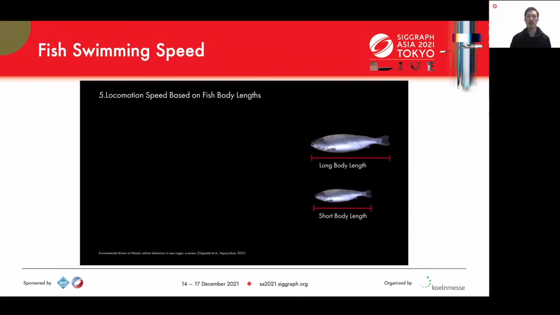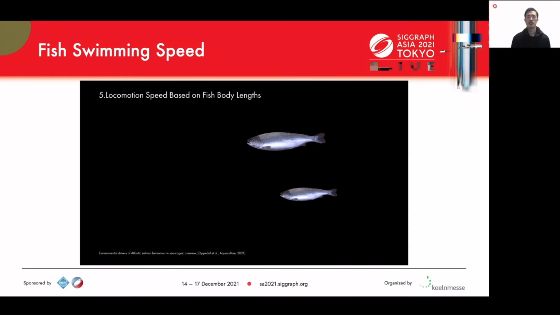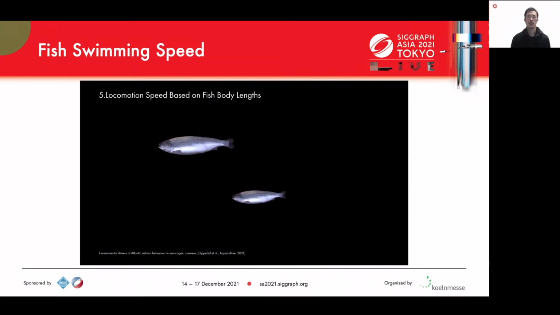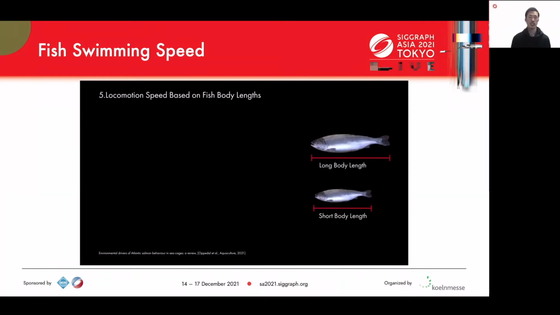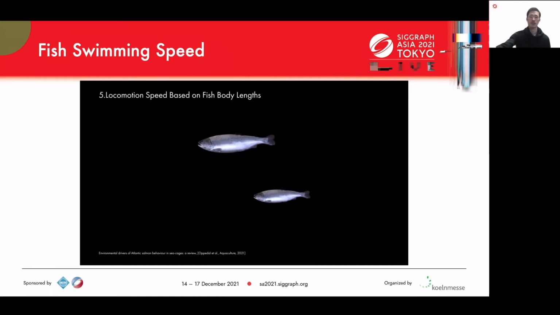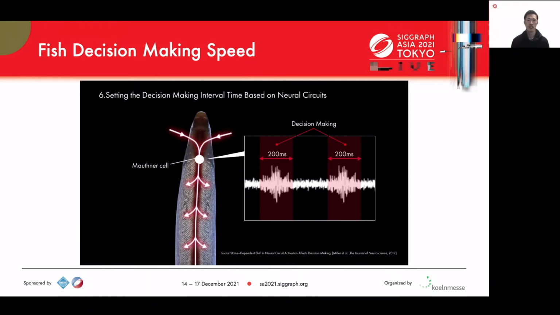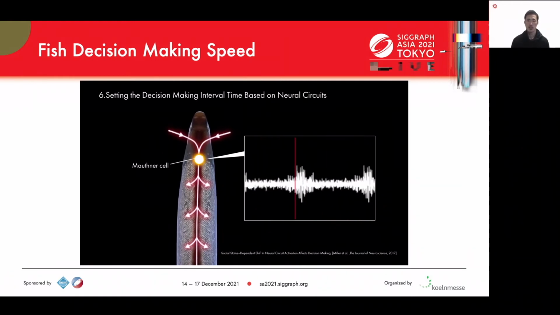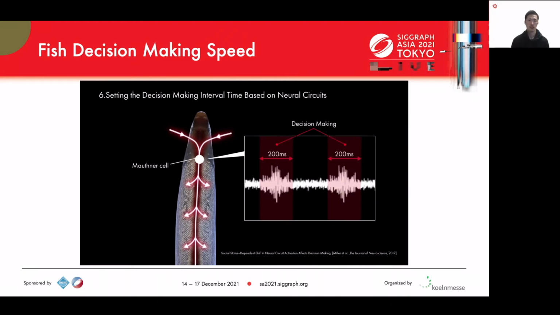Based on a study by Opidio et al., swimming speed is determined by the body size of the fish. The larger the fish is, the faster it can swim. We set the per fish simulation update frequency to 200 milliseconds, based on the decision-making interval time proposed by Miller.